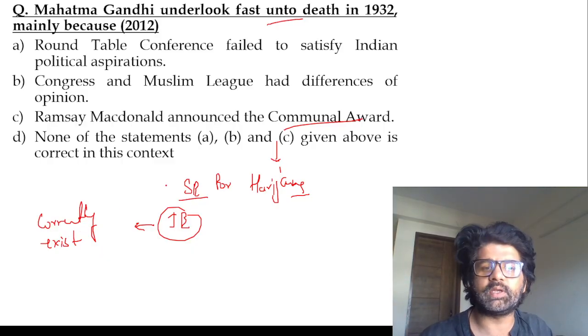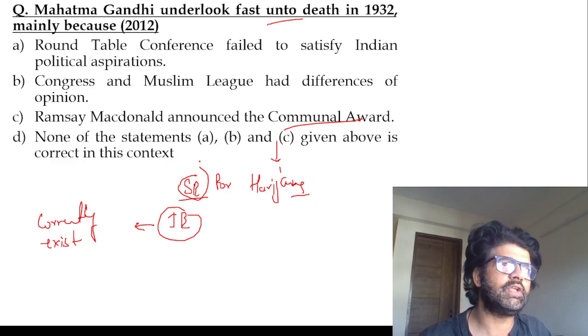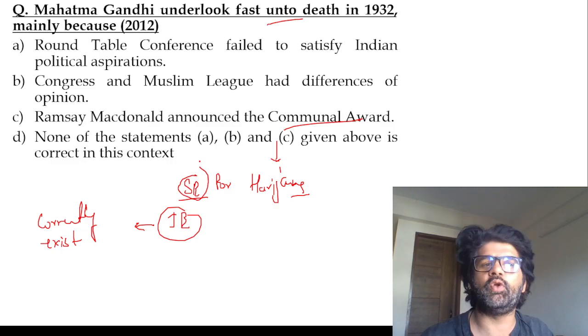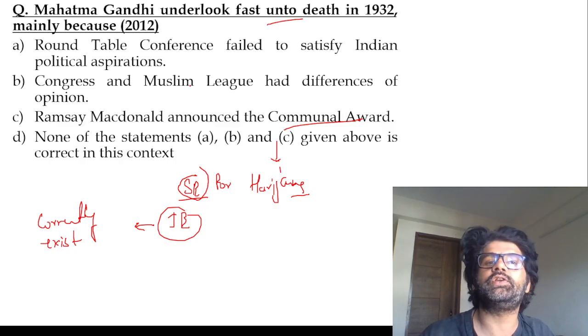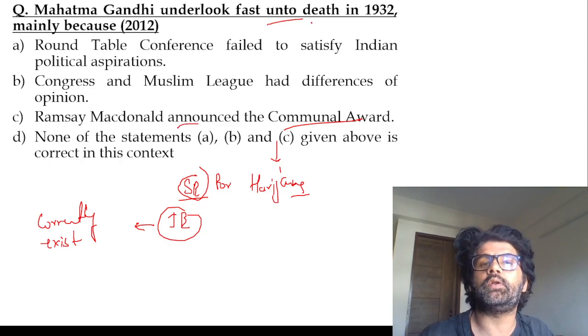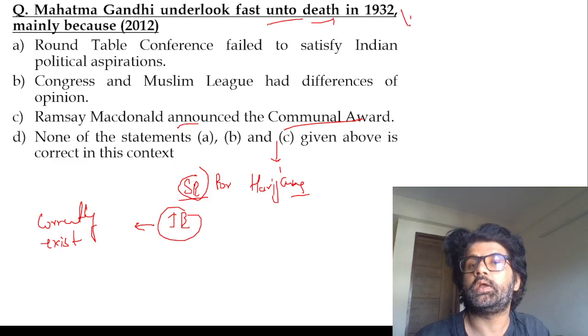Separate electorates, some seats are reserved for, let's say, Muslims or Sikhs or scheduled castes. Only that community will vote. So we did not want that. Gandhiji did not want that. And then he undertook a fast unto death in 1932 in Yerwada jail.